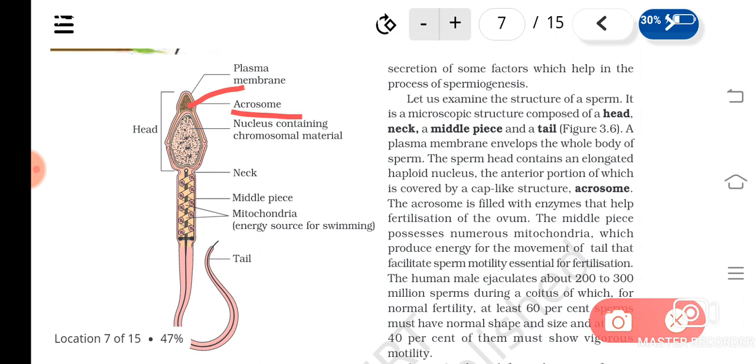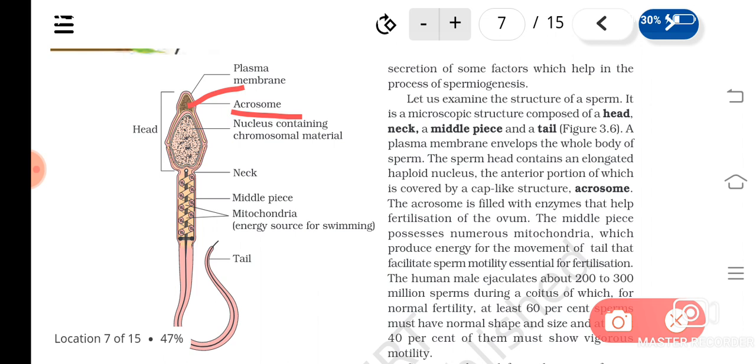A number of enzymes are there, a lot of enzymes, which help in piercing the membranes of the egg. When fertilization happens, the sperm should enter into the cytoplasm of the egg, isn't it? So for this purpose, the acrosome helps. What is the acrosome having? Enzymes. They are filled with enzymes that help in the fertilization of the ovum.